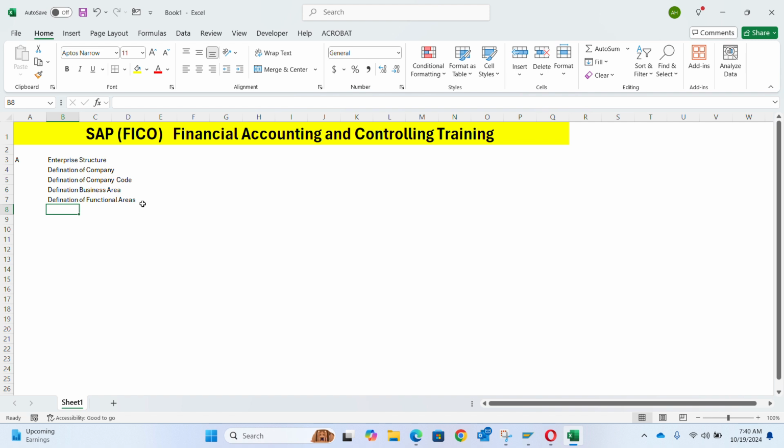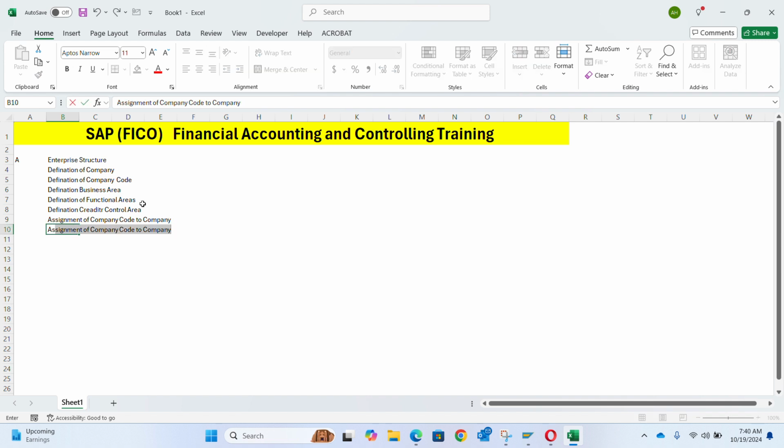And we also do definition of credit control area. And all these things will be explained, and you assign them. We do assignment as well. These are all definitions. We do assignments of company code to company. I also do assignments of business area, functional area, and also credit control area to company code.